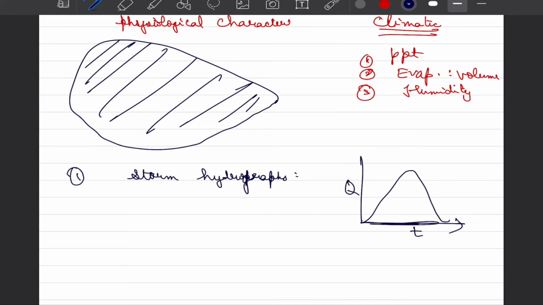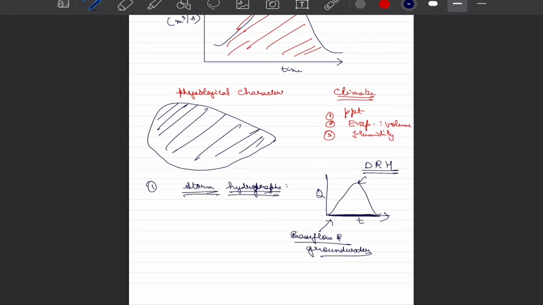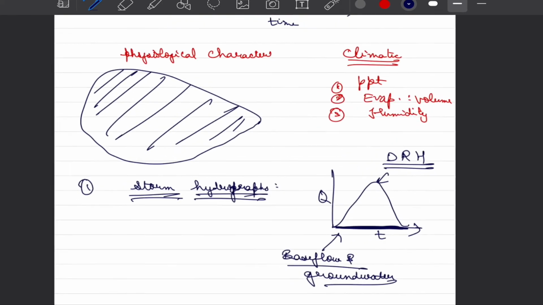And we are essentially interested in the direct runoff hydrograph after removing all the contributions from base flow and groundwater flow, because the base flow and groundwater flow that were happening before the storm have nothing to do with the storm. And here we are interested to know how a particular storm is going to cause flooding of what magnitude and what depth and so on. So we will remove that base flow and we will learn the techniques to do that.